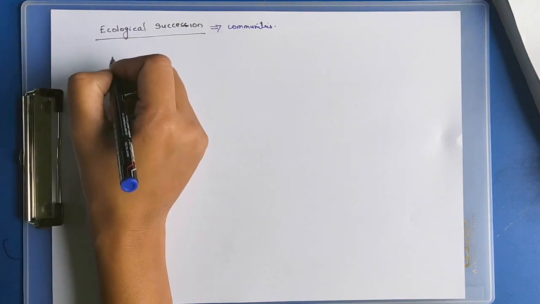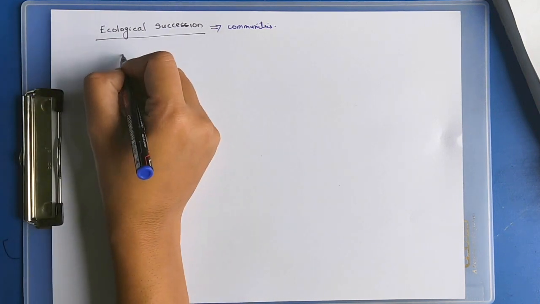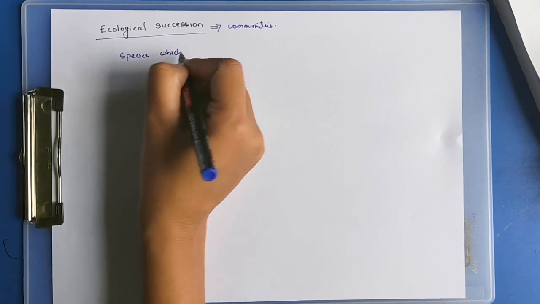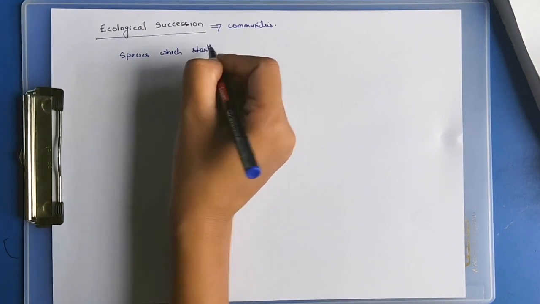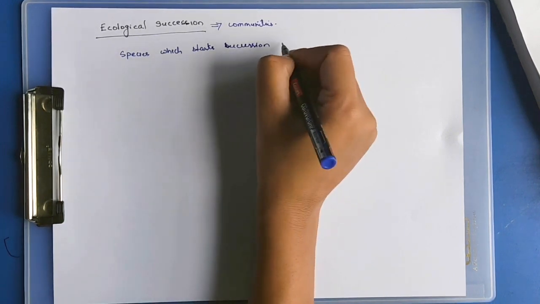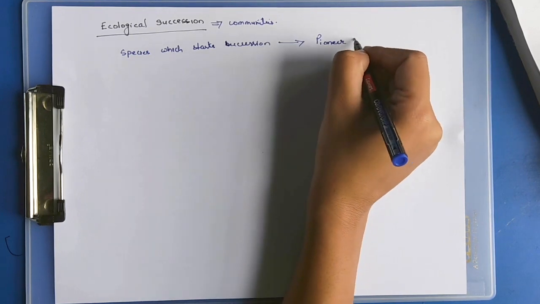The species which start a succession are known as pioneer species.